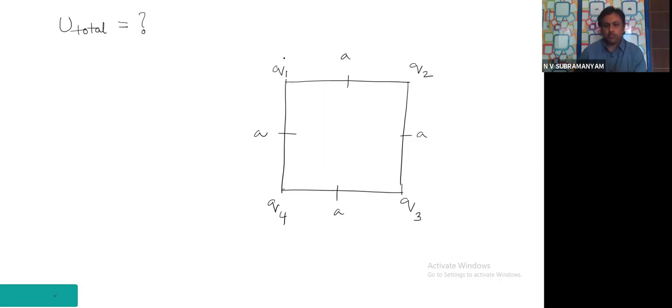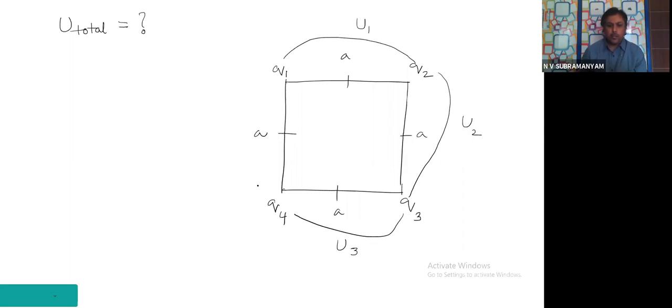Yes or not? That means between Q1 and Q2, there will be some potential energy, call it as U1. Between Q2 and Q3, let us say potential energy is U2. Between Q3 and Q4, potential energy U3. Between Q4 and Q1, potential energy is U4.